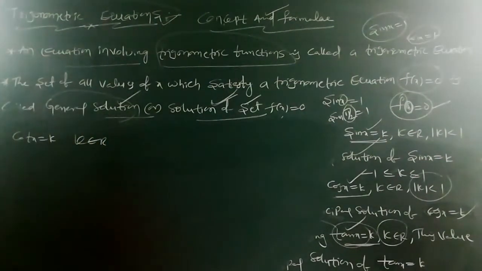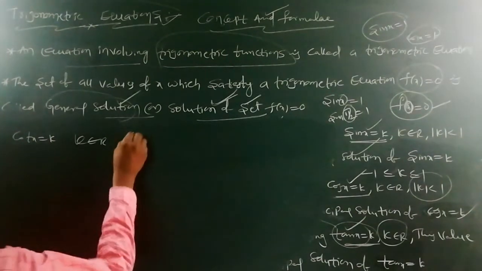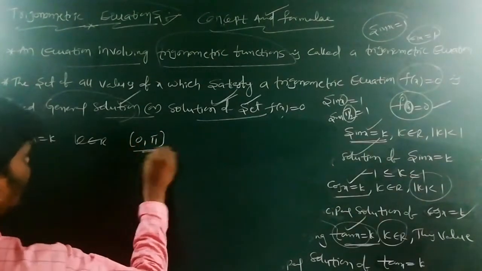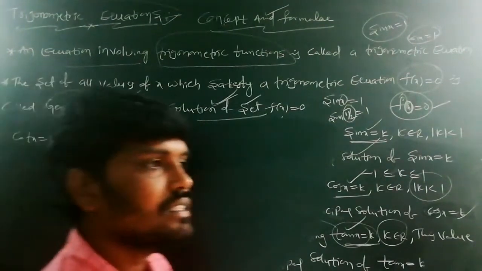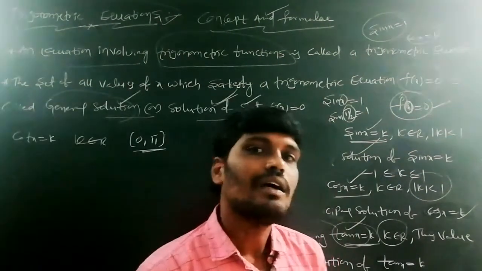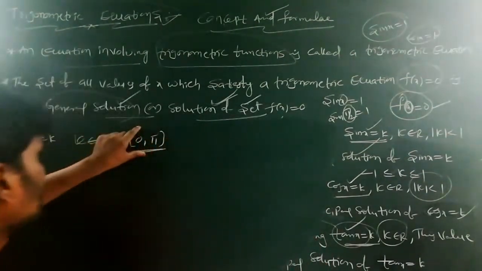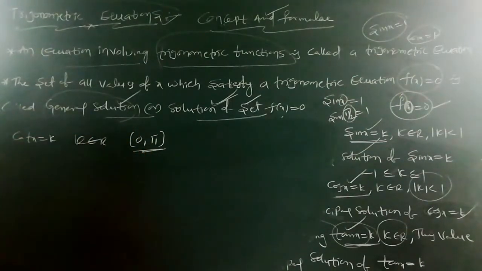Here cot x is equal to k lies in the interval 0 comma pi once again. Tan x is equal to k, cot x is equal to k, both are satisfying the 0 comma pi interval. Here k is a real number set.